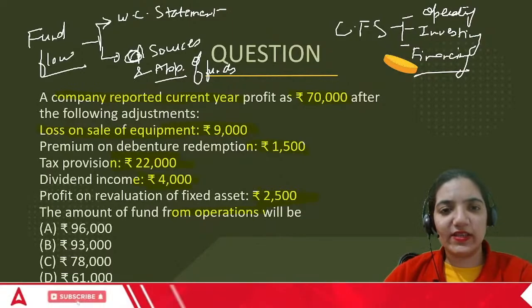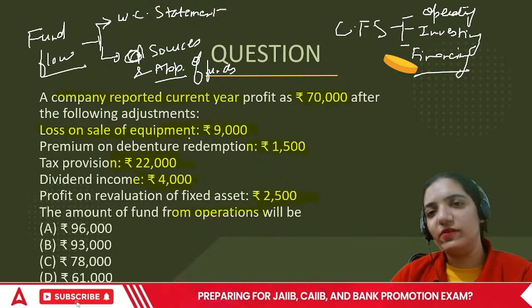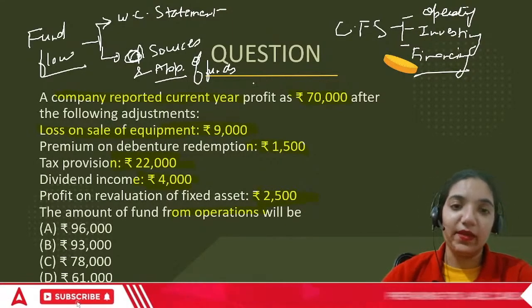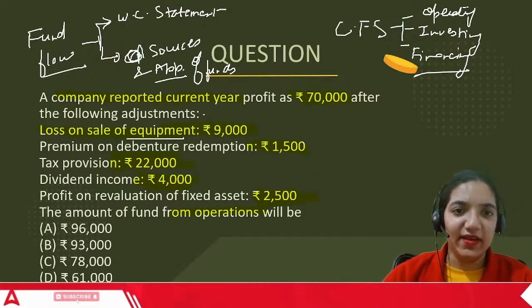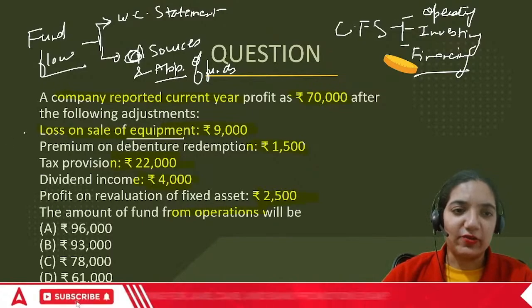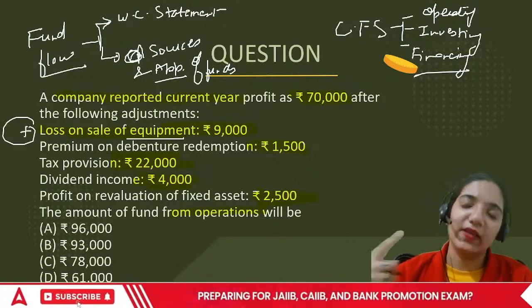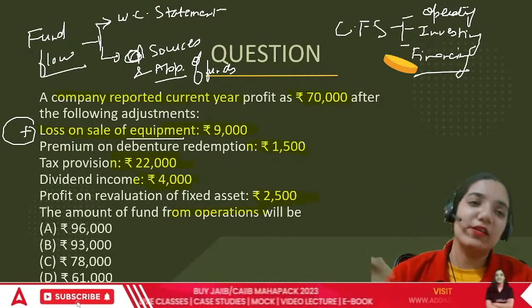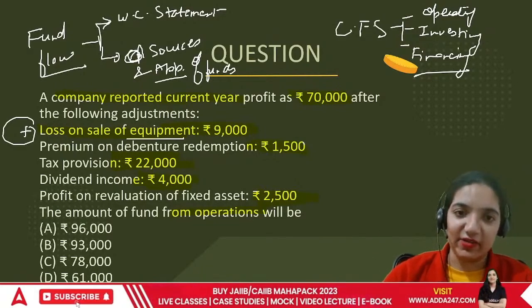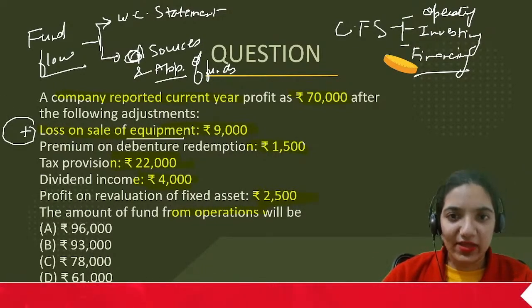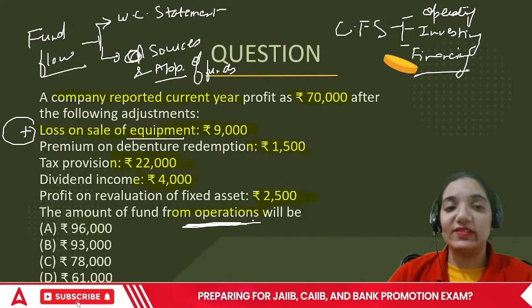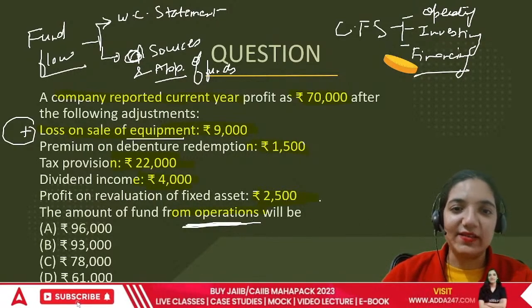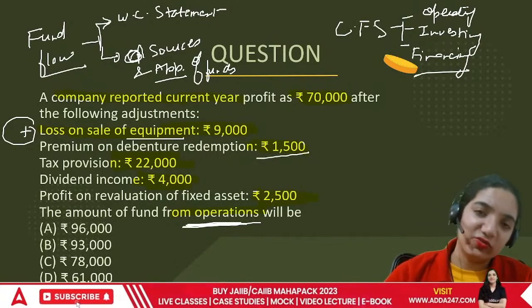So in this case, this is a question of cash flow, not fund flow. If we have a loss on sale of equipment, this has to be eliminated because it is not a part of the cash flow. It has to be removed. Only the receipts and payments are taken, that too in investing activity. While we are finding out things as per operating, whatever is my hardcore business, premium on redemption is something that we pay. So this would have been a minus.